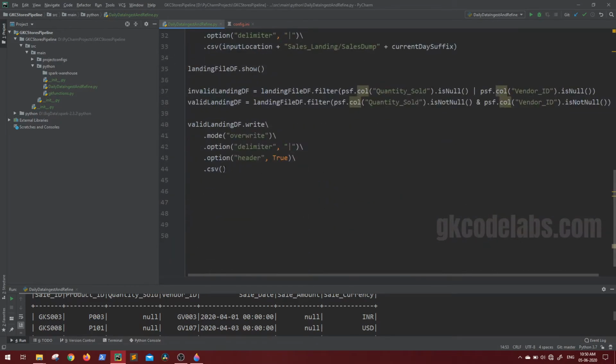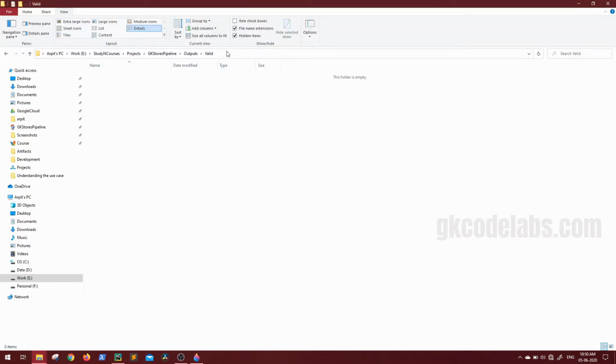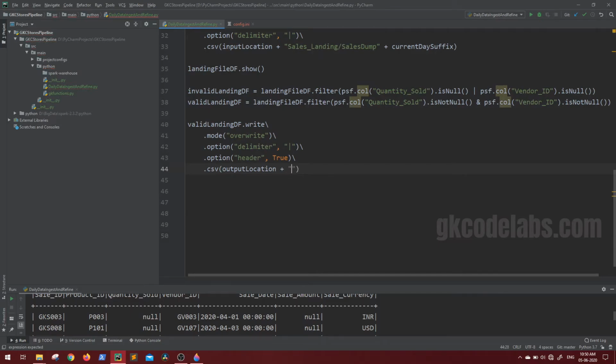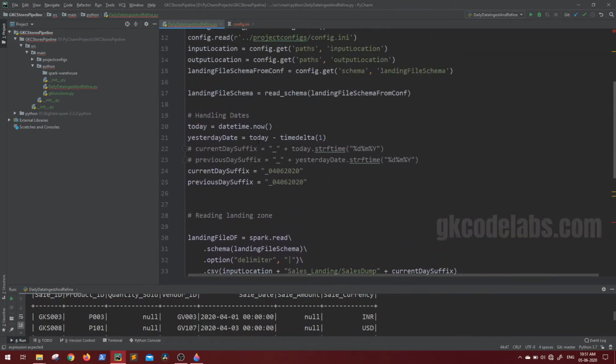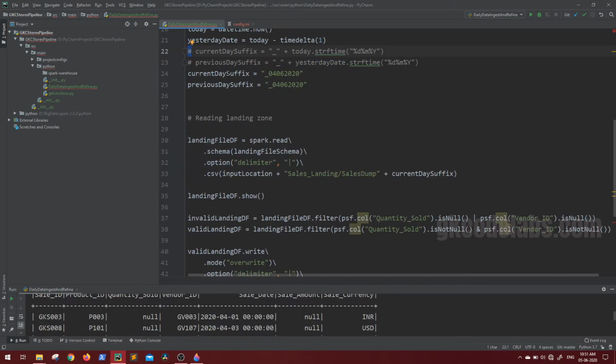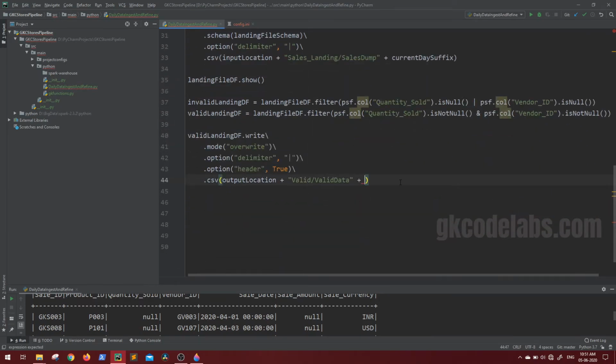Now while saving this, first will be the output location, and this is the valid landing data, so we are going to mention the valid folder. So that is plus valid, and inside valid, let's say I'll give the file name as valid data, and I will append that with the current file timestamp. We already have that in our date function. It's hard coded here, but if you uncomment it, it will take the current date with your operating system time, the current day suffix. I'll append that here, the current day suffix.